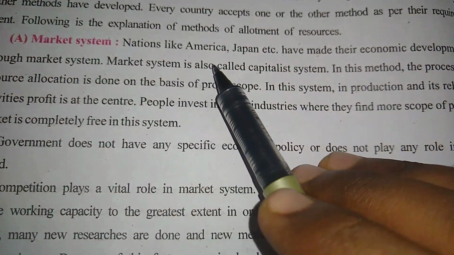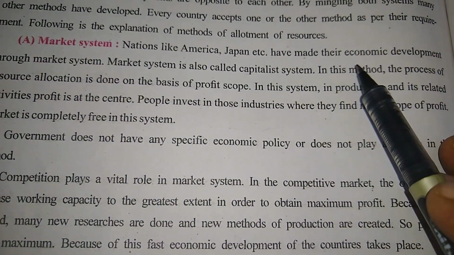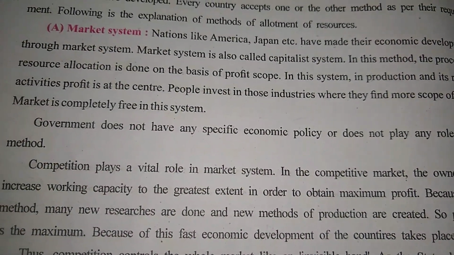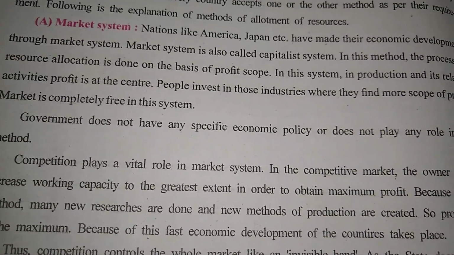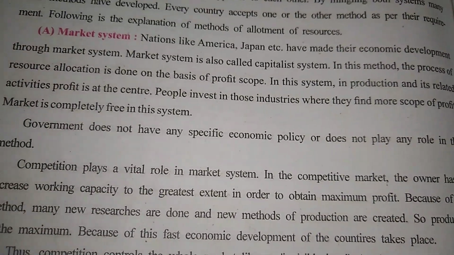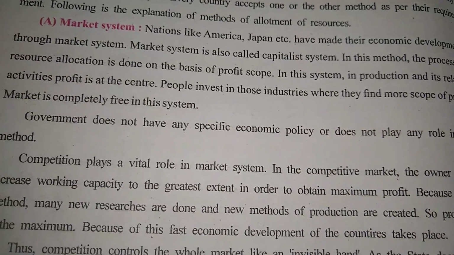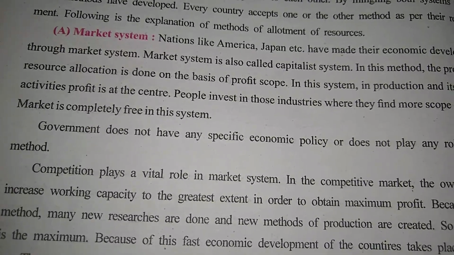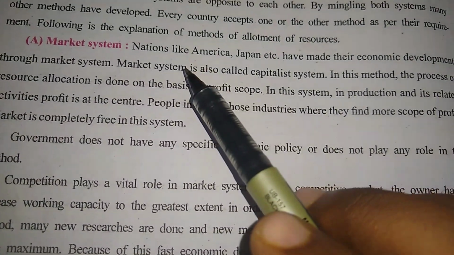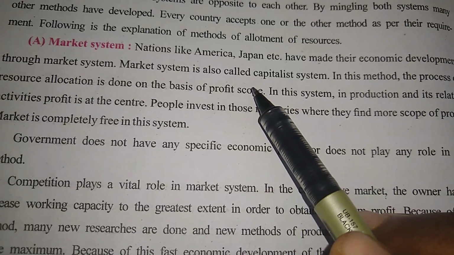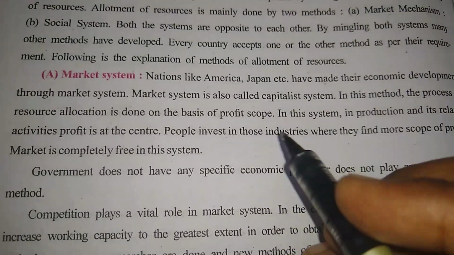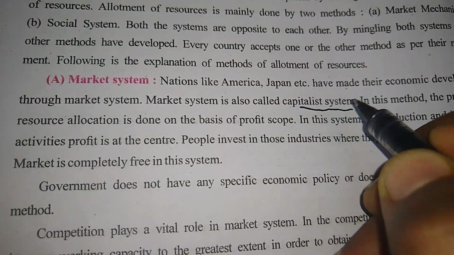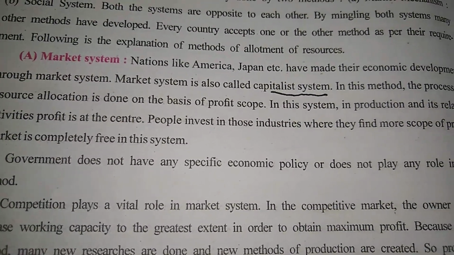Nations like America and Japan have made their economic development through the market system. These countries developed economically very well because they adopted the market system. Next, the market system is also called the capitalist system. The first synonym can be asked in an objective question, important, please mark that the market system is also called the capitalist system.